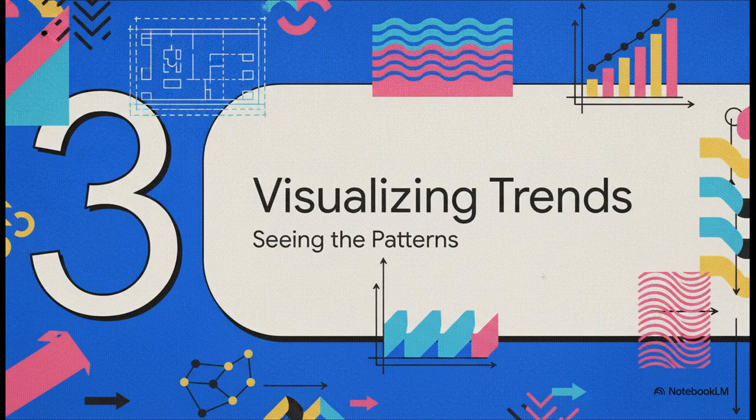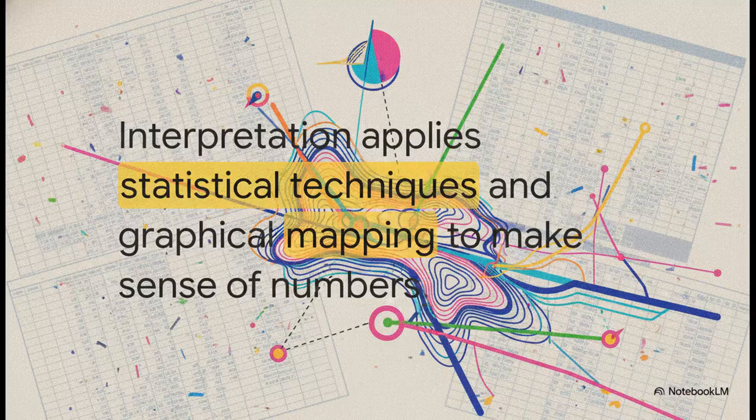All right, moving on to step 3, visualizing patterns and trends. This is where things start to get really cool. Because here is the reality. Even perfectly structured data is ultimately just an impenetrable wall of numbers to the human eye. To reveal the relationships hidden inside all those spreadsheets, interpretation relies on applying advanced statistical techniques and graphical mapping. Basically, we're translating cold, hard numbers into visual trends our brains can decode almost instantly.